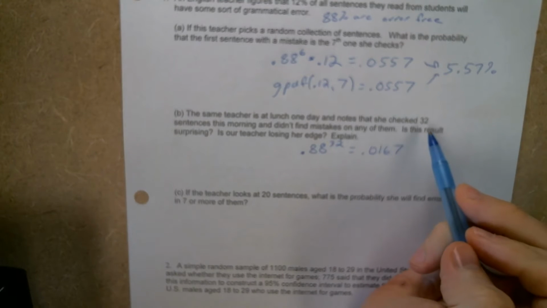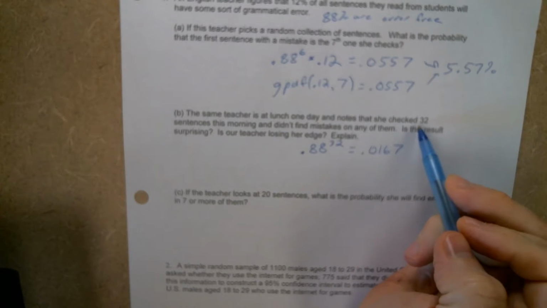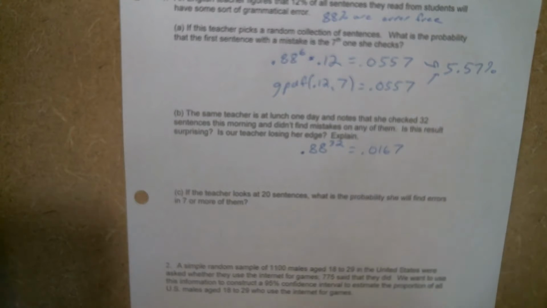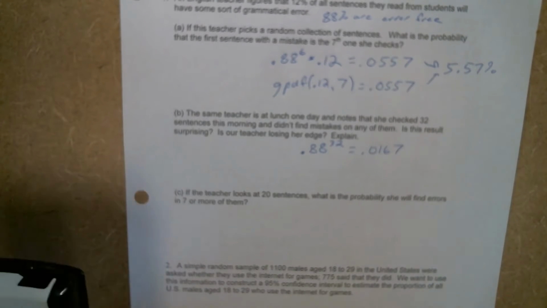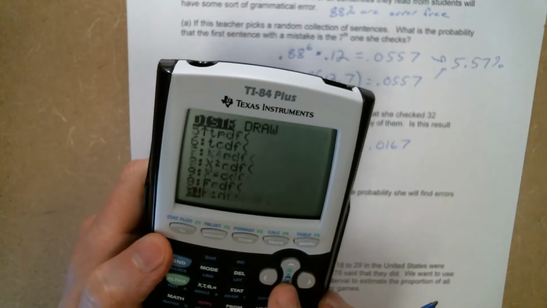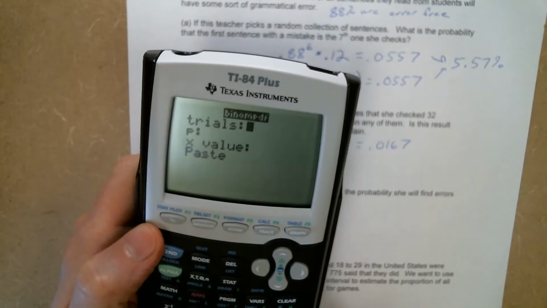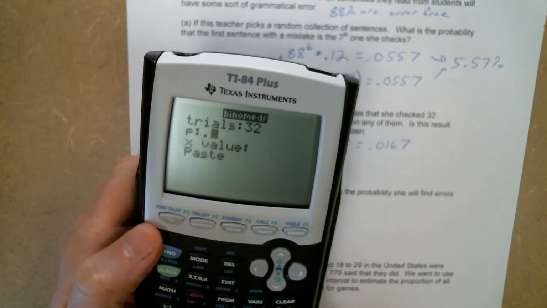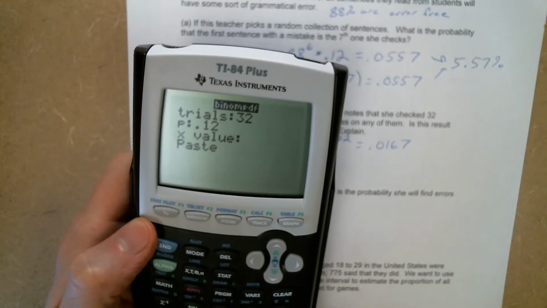Now, we could also think of this as a binomial setting. Binomial settings have a fixed number of trials and you're counting your successes. So what about when we have 32 trials and there are 0 successes? What are the odds of that? So we could go to distribution, binomial PDF. There were 32 trials. The chances of finding a mistake were 12%.